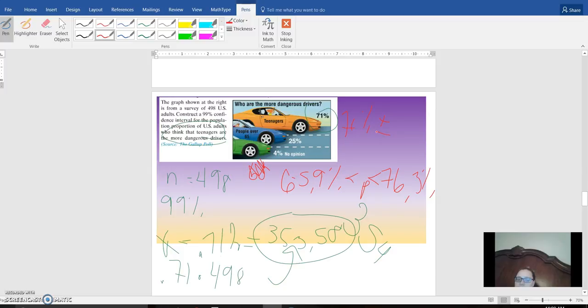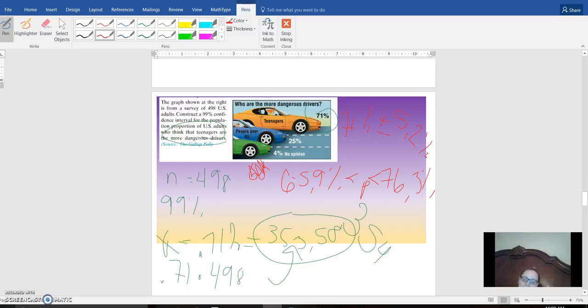So 71 minus 65.9, 71 minus 76.3. And we did a whole bunch of rounding. So when I do this, look, I get two different numbers. Maybe just pick the middle, so 5.2.